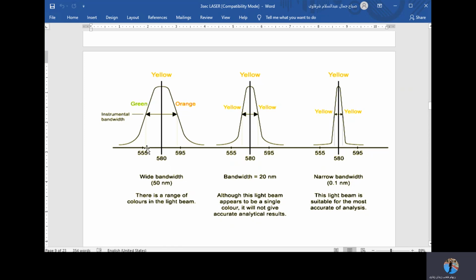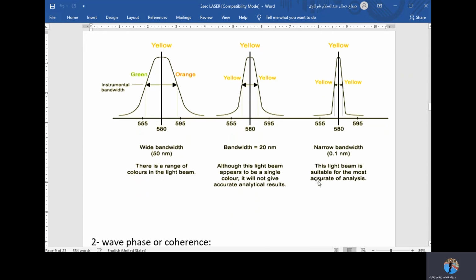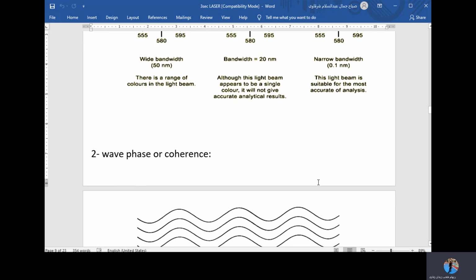So as you see here, the wide range of bandwidth causes this yellow color to have many shades, and as the bandwidth gets smaller, the yellow color becomes monochromatic. Monochromatic means that the light is sharp and does not have many shades.